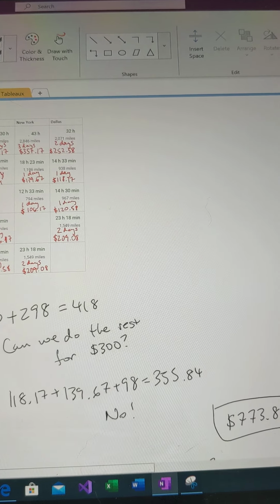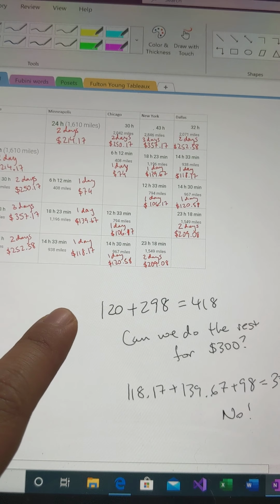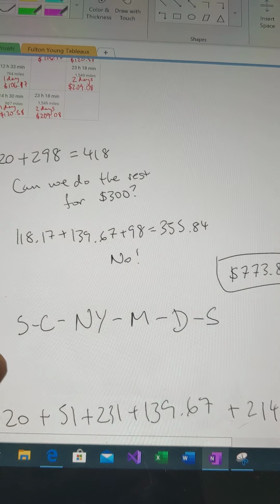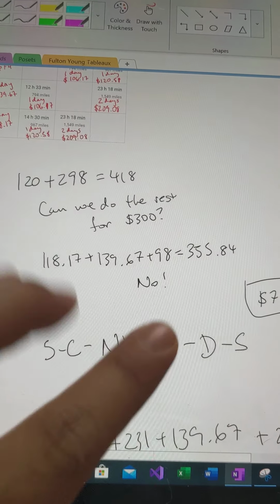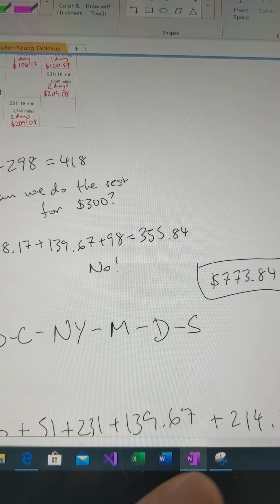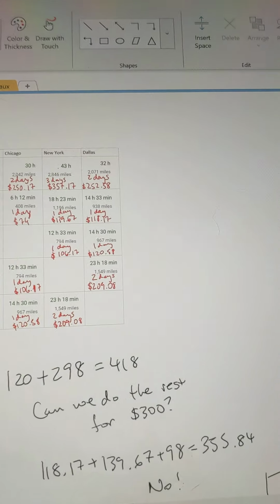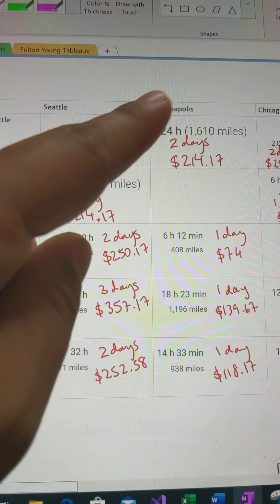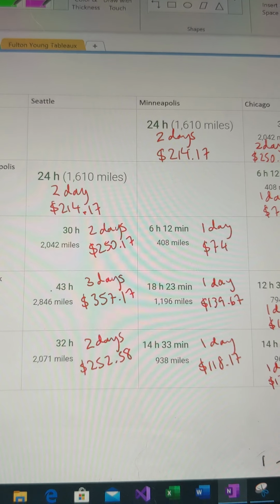These 118 and 139, let's see, yeah, 18 hours. So, I mean, could be better, but you don't have to speed. You don't have to do anything weird. Now, to try to get this budget down, if they don't have another $75, if we look at this chart, probably shouldn't do this, but we look at this 24 hours. That's pretty close to our cap of 20 hours.